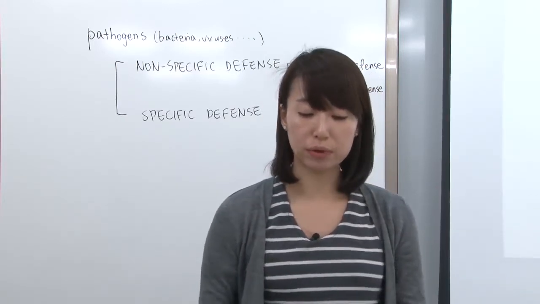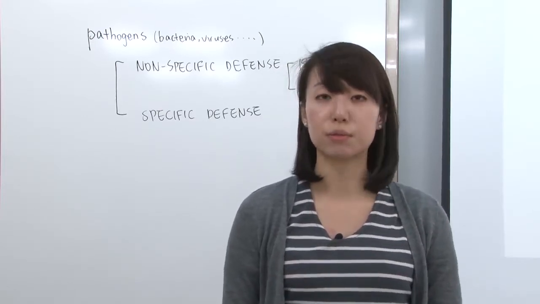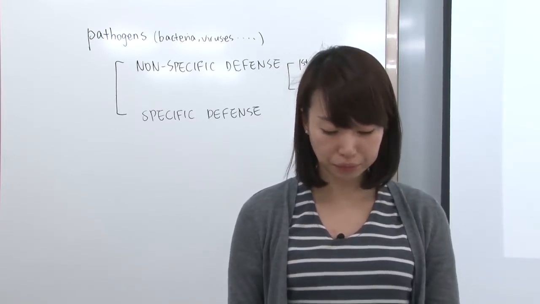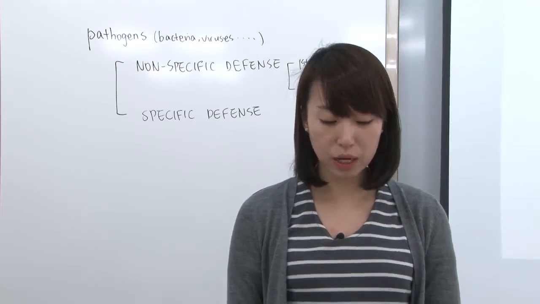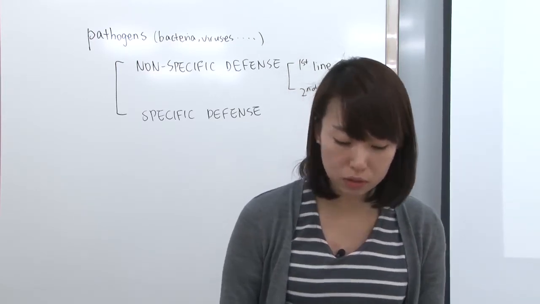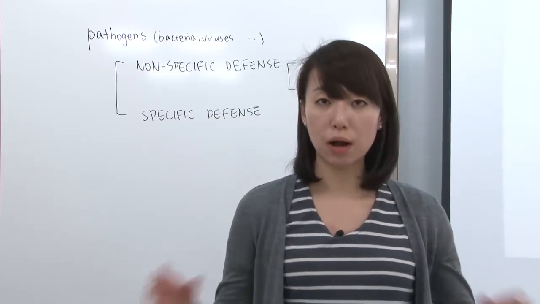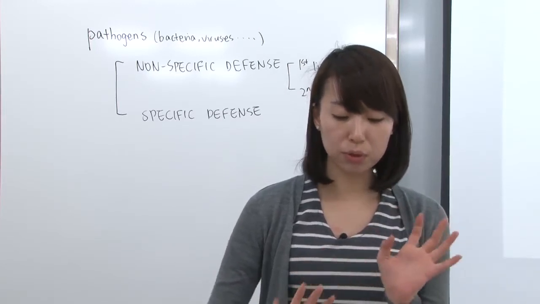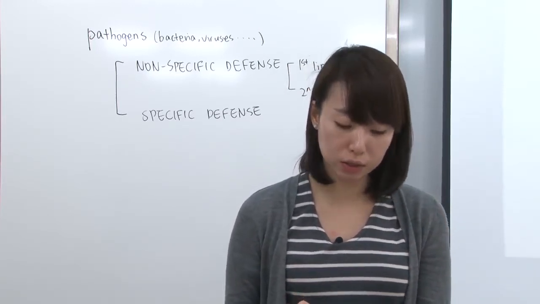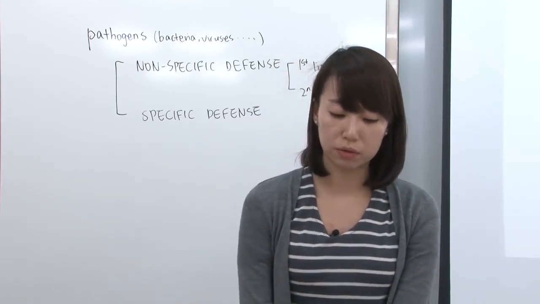The reason it becomes very red or very swollen is because of the release of a material called histamine. Histamine triggers vasodilation, the enlargement of blood vessels, which increases blood supply to the area. Since the blood flows towards that injured area, it becomes very red, hot, and swollen. That is that kind of response.